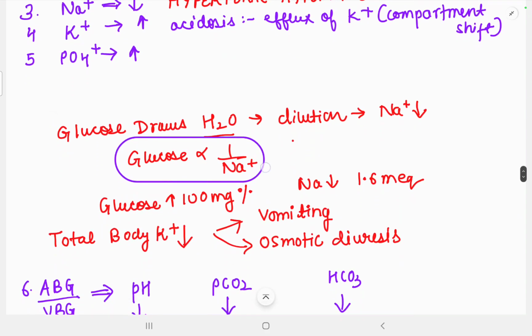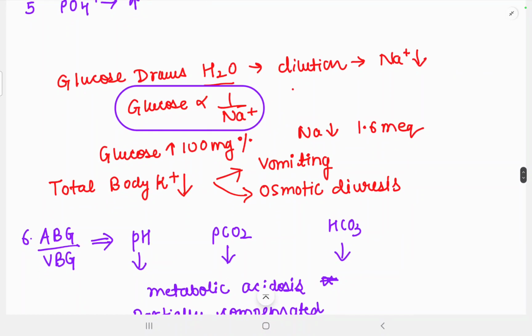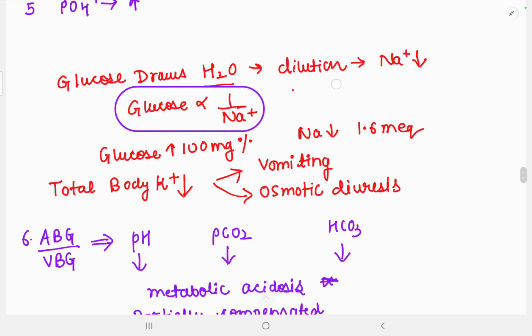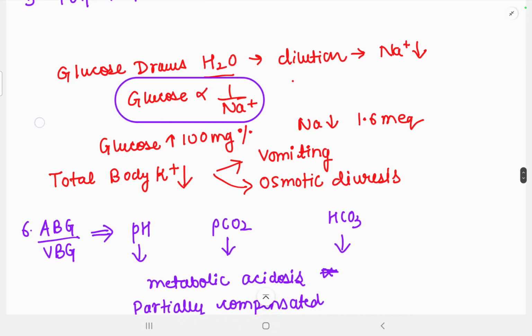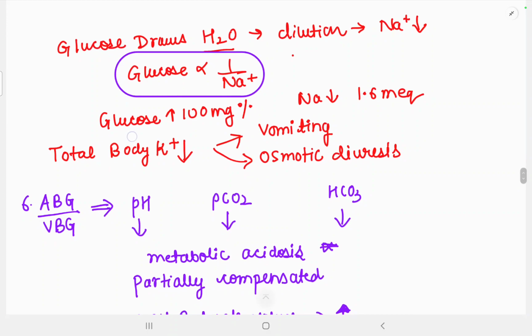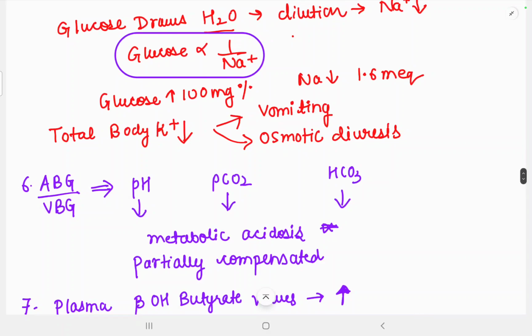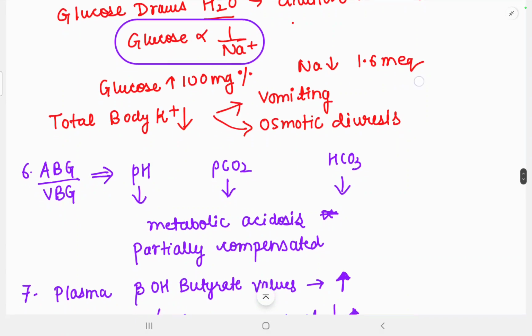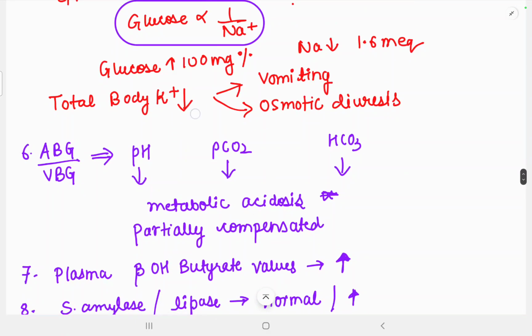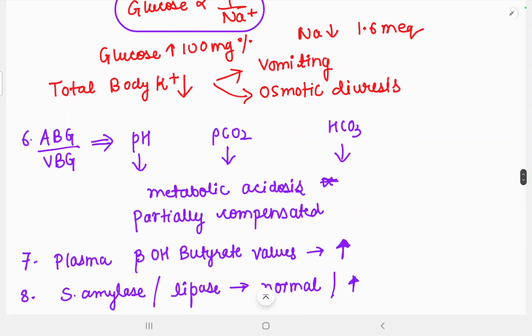So you can remember it as a fact that glucose is inversely proportional to sodium ion concentration. It is a general finding that with an increase of 100 mg% of glucose, sodium ion concentration goes down by 1.6 milliequivalents. Total body potassium is decreased due to vomiting and osmotic diuresis.